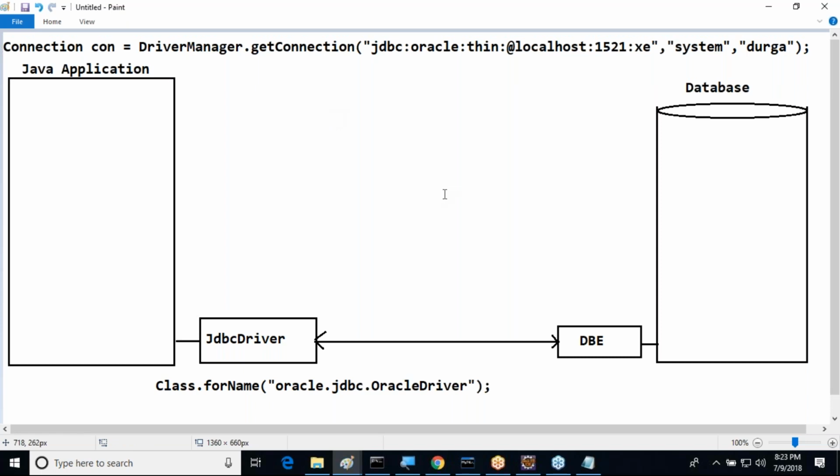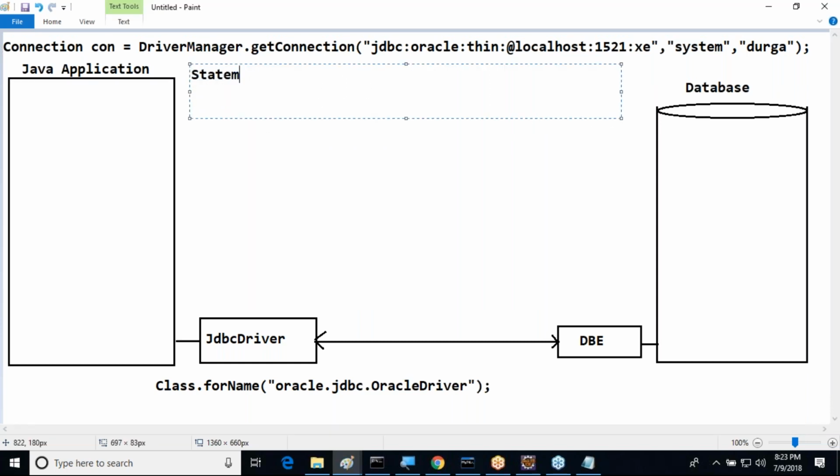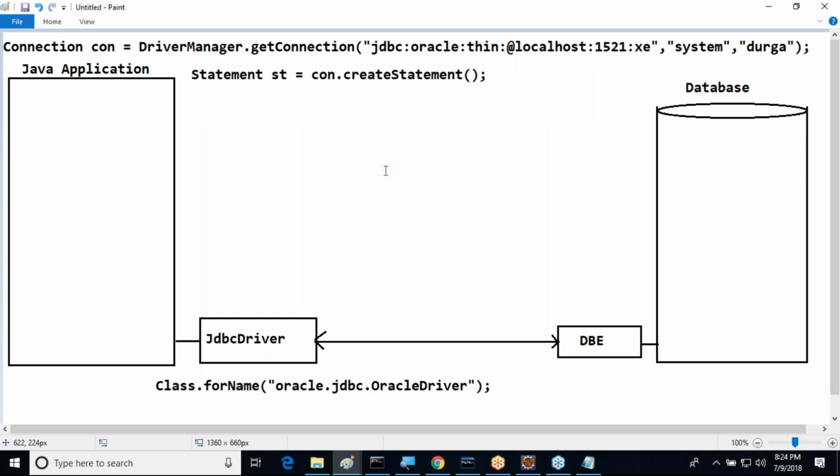Connection is okay, fine. Next one is which one? To write and execute SQL queries, which one do we have to use? Statement. A statement is required now. First we have to create a statement: Statement st = con.createStatement. The statement object is available.